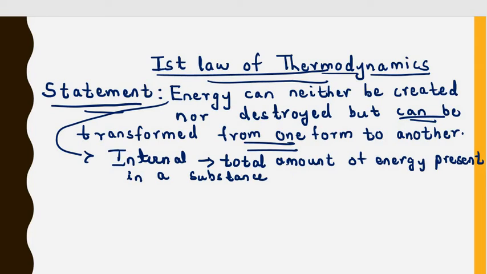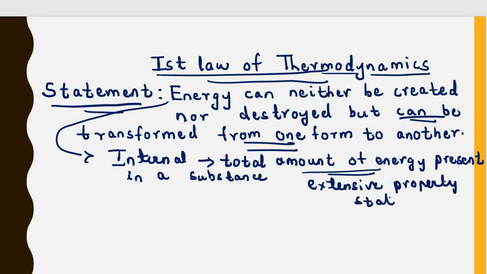Since the internal energy depends upon the amount, it is an extensive property. It is also a state function because it depends only upon the initial and the final value.